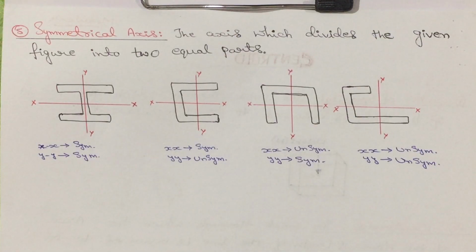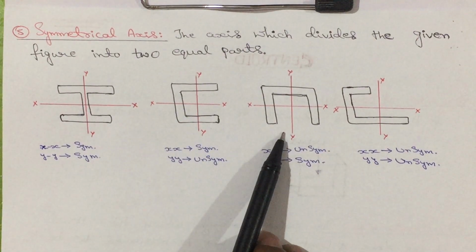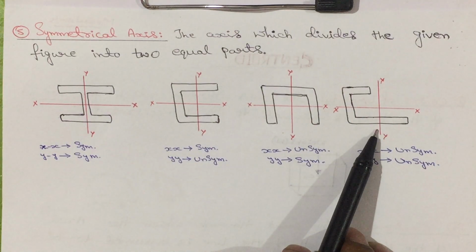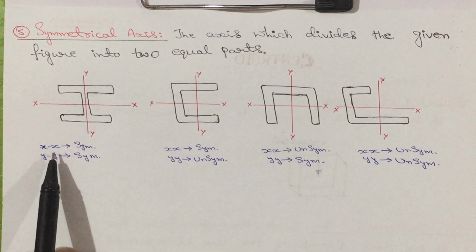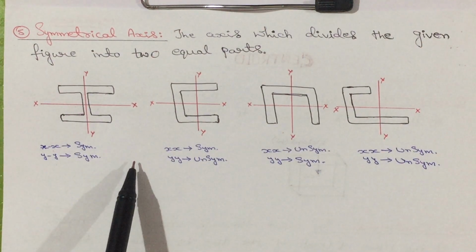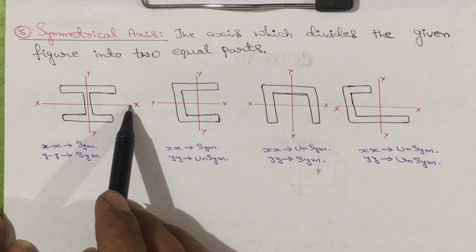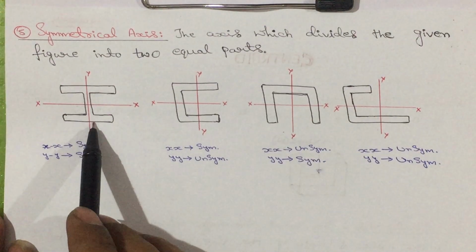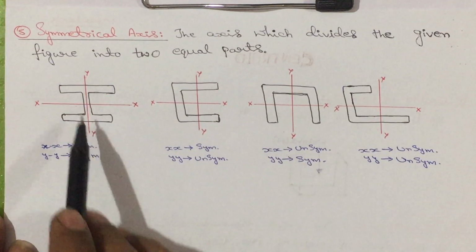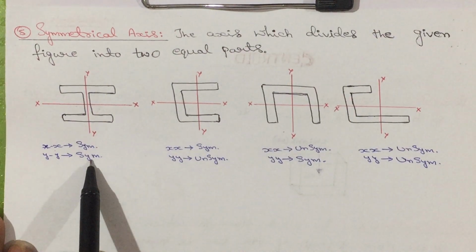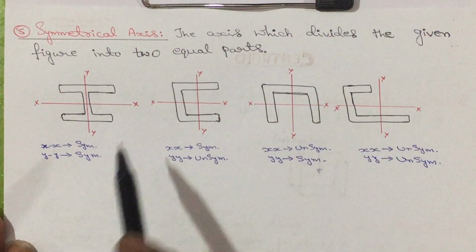Now, here I took some examples of different sections, like it is an I section, C section, inverted C section, then it is unsymmetrical C section. Some different figures. Here I am going to check whether xx and yy axis are symmetrical or unsymmetrical. Suppose if I took the I section, then draw a horizontal line at the center, that is xx axis, upper part and lower part are symmetrical, so symmetrical. If I draw a vertical line at the center yy, then left side and right side are symmetrical, so it is symmetrical axis. Like that we are going to check for xx and yy axis in all the cases.